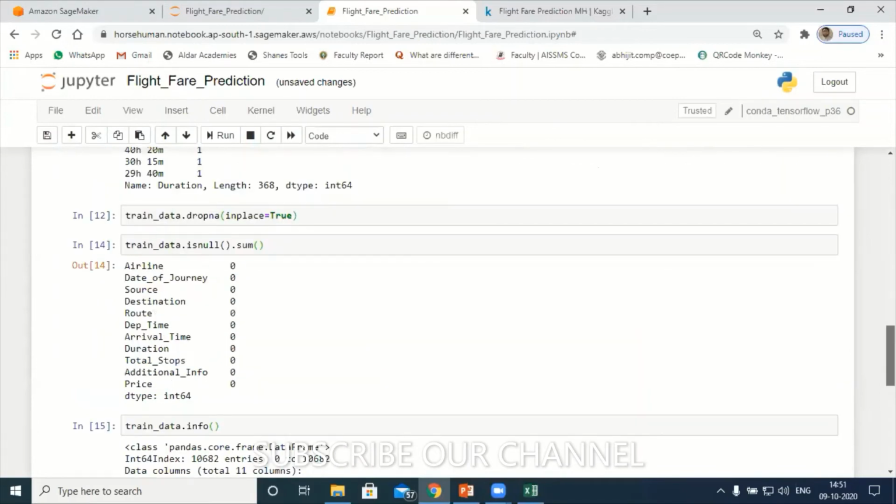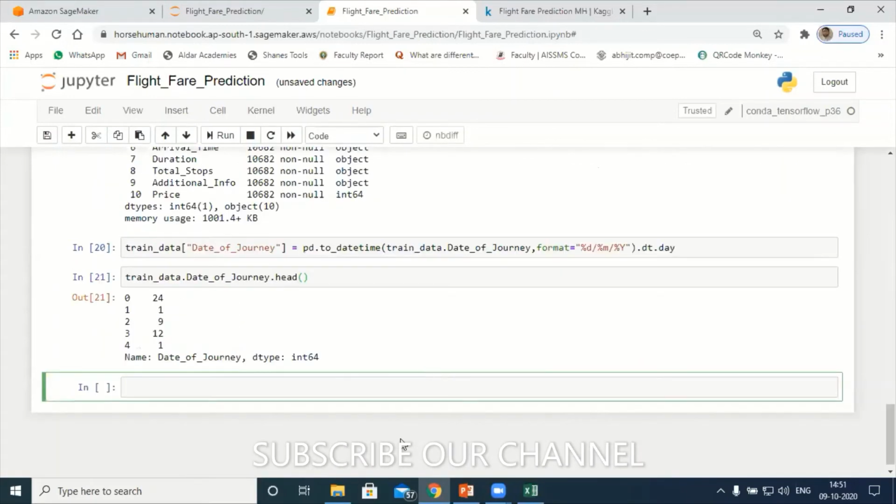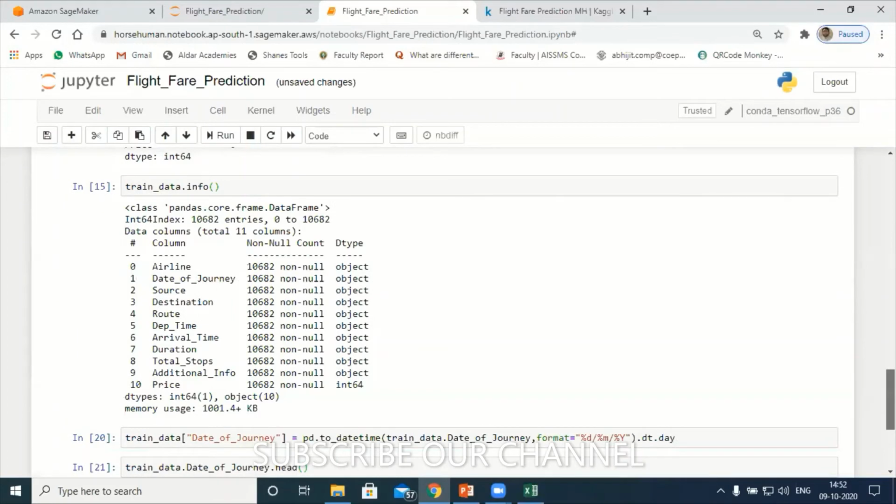That means I have to convert this one into three features now. From the date of journey, one feature for day, one feature for month, and in the same way one feature for the year. Understood? Let's have day and month, because I just wanted to analyze what about the year.